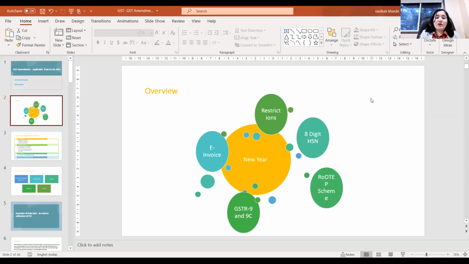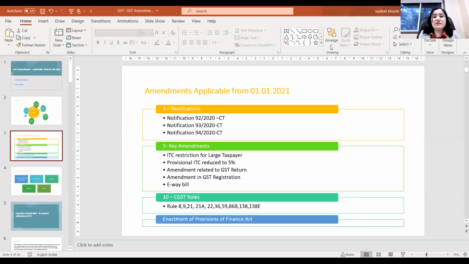Now, e-invoicing. Many of us may be aware that e-invoicing has been introduced, and it is now mandatory for taxpayers having turnover of more than 100 crore. These are some changes made in addition to the changes made under the GST Act. But today our focus is basically on the notifications issued under the GST Act and the rules thereunder. The RODTEP scheme, which is applicable to exporters, we already discussed in our last session. Today we are going to discuss the amendments applicable from 1st January which are made by way of notifications.